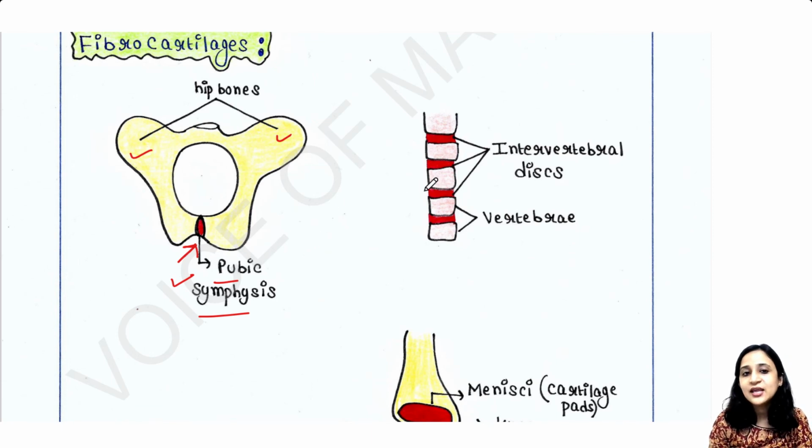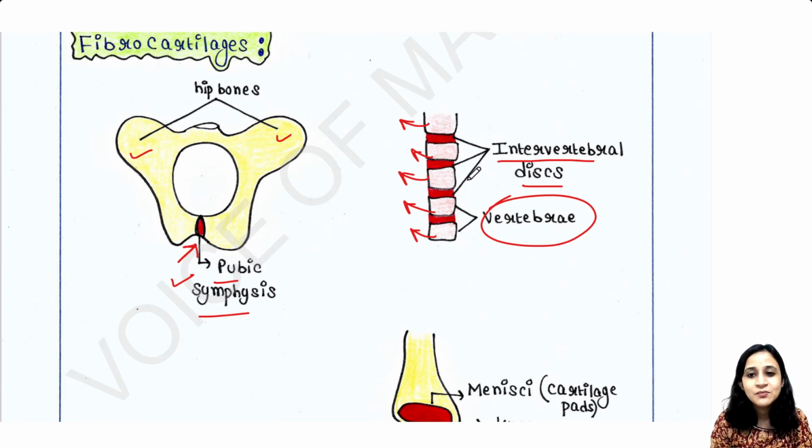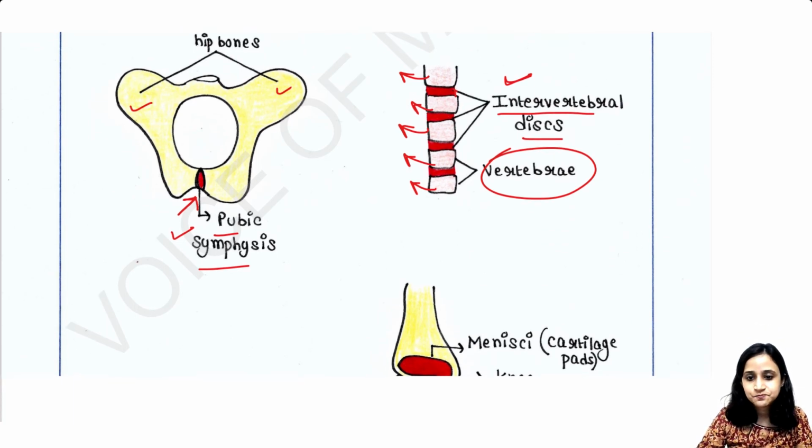Apart from that, you will get fibrocartilages in intervertebral discs. We are human, we have the vertebral column, with a number of vertebrae. In between two vertebrae, we have intervertebral discs, and those discs are made up of fibrocartilages. These red parts are made up of fibrocartilages.